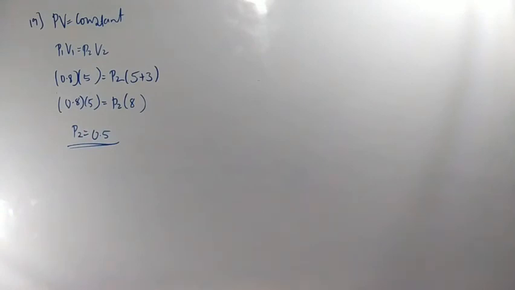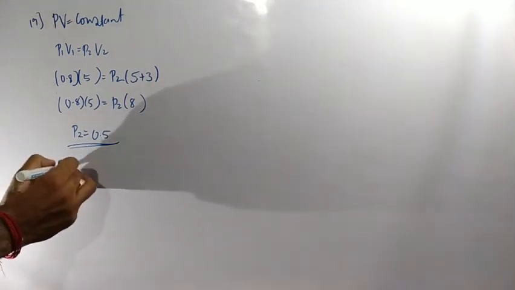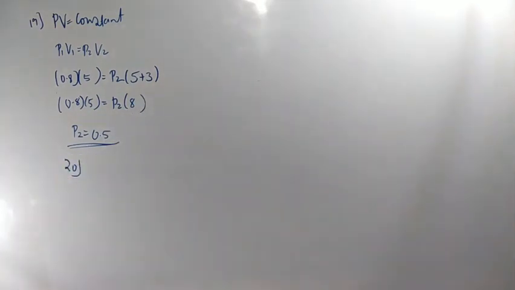Next question, the 20th. They are asking about the gas law PV divided by T. The gas law PV by T is constant for which of the processes given: isothermal change, adiabatic change, both isothermal and adiabatic, or neither isothermal nor adiabatic.